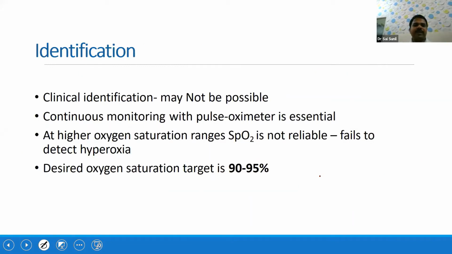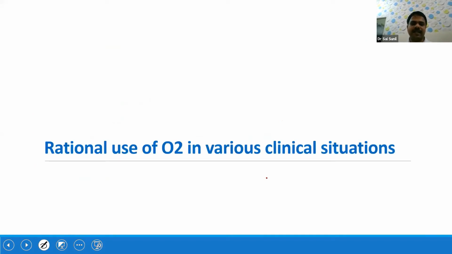As I was mentioning, clinical identification may not be possible each time, and continuous monitoring with pulse oximeter is essential to identify any hypoxic episodes. So it is not a single-time thing. Once the baby is in SNCU, the baby should be continuously on the pulse oximeter. At a higher oxygen saturation, the SpO2 is not reliable, and the saturation target is 90 to 95, which we discussed earlier.